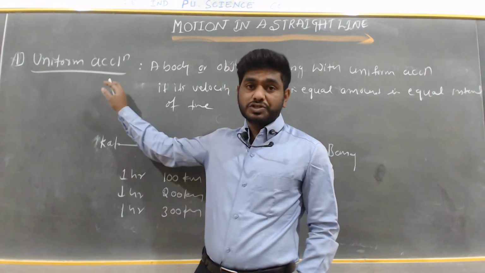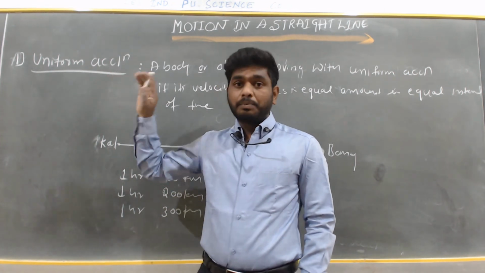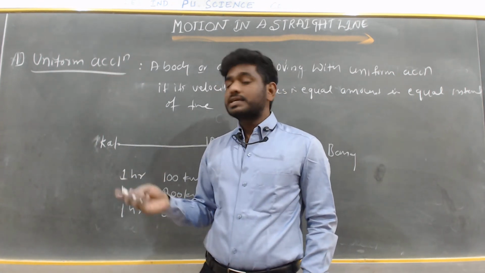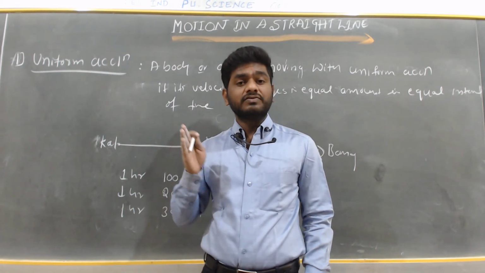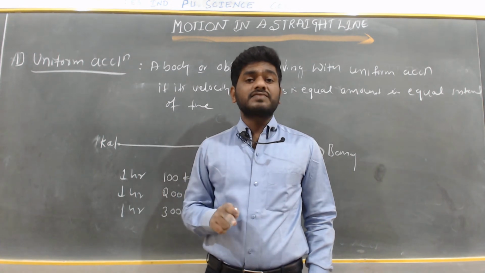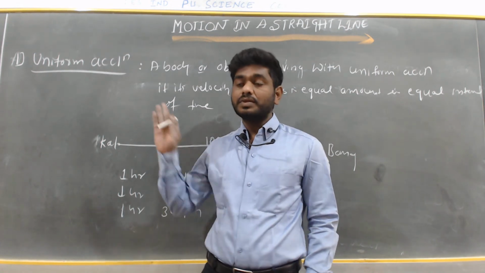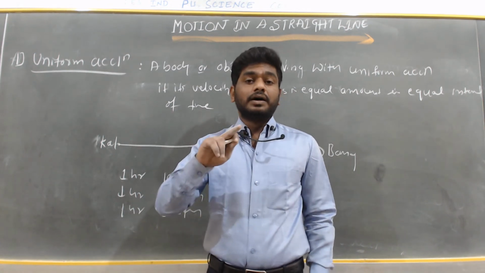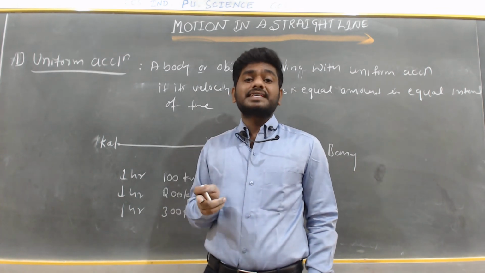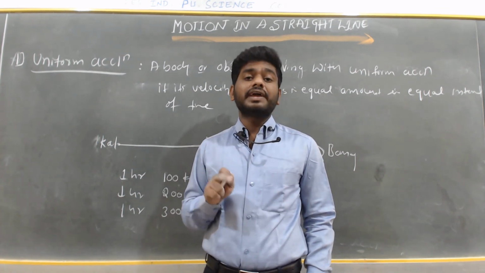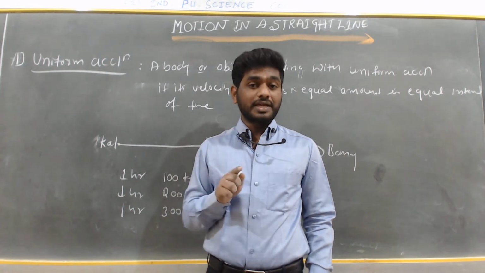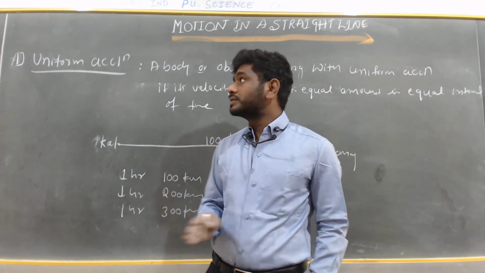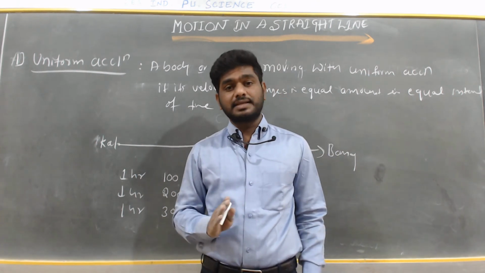So uniform acceleration means the magnitude as well as the direction is the same. In the case of a freely falling body near the surface of the earth, the magnitude of the acceleration is 9.8 meters per second square, and the direction is vertically downward. This is about uniform acceleration.